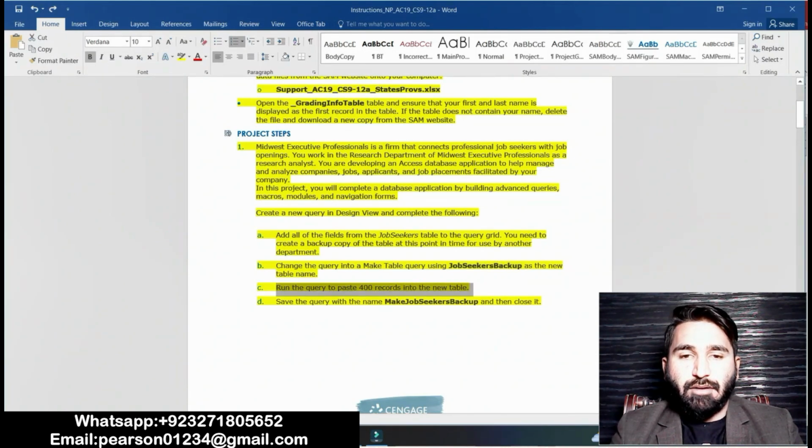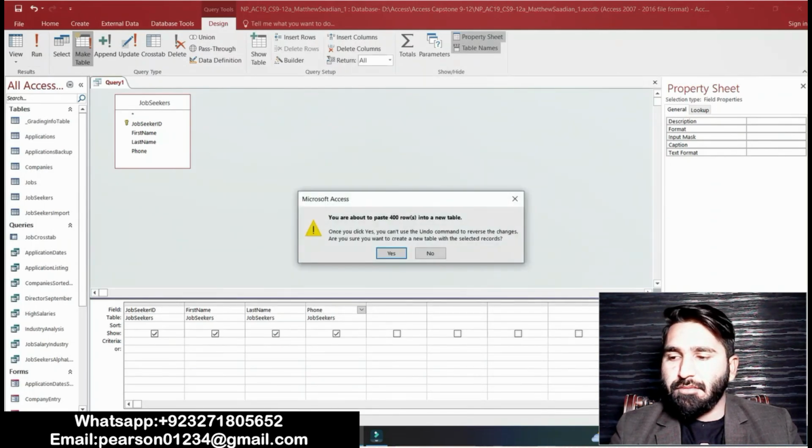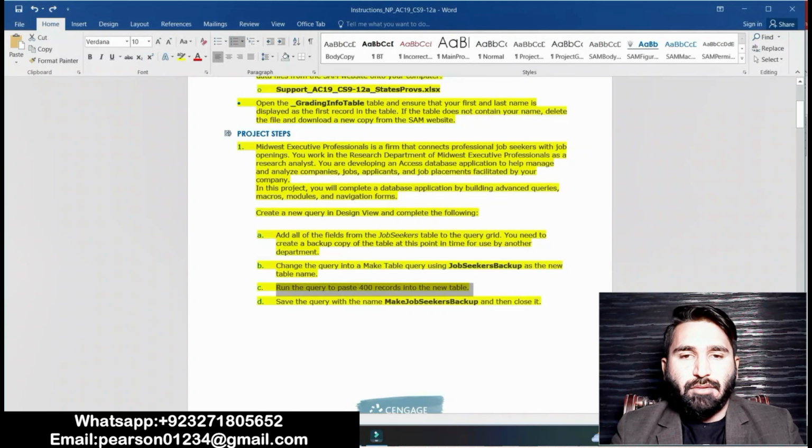Now point C is to run the query to paste 400 records into the new table. Run the query to paste 400 records. The record count is 400. Run the query and paste. Okay, it's done.